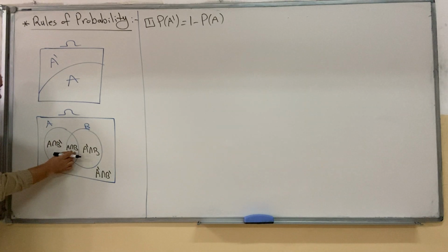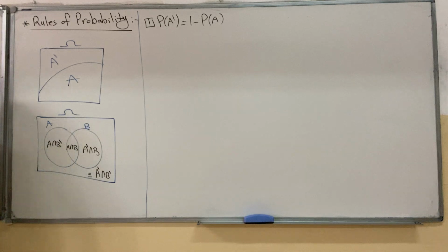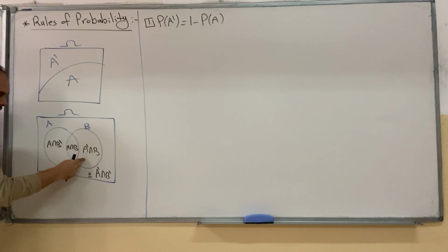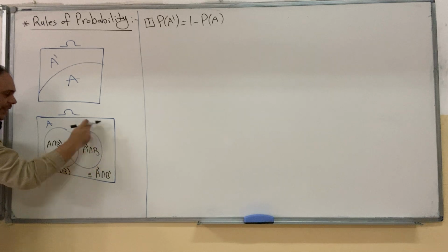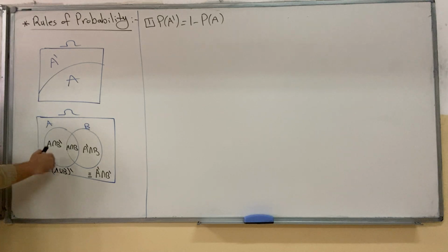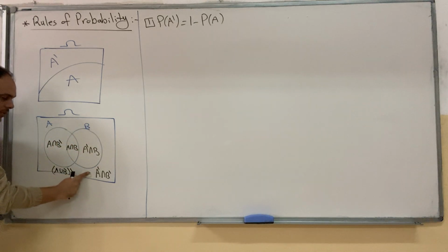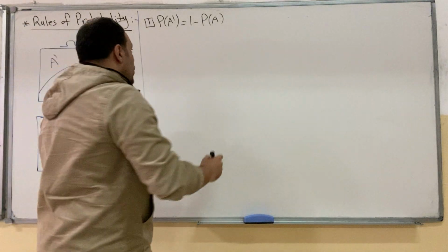This is inside both A and B. This region inside A but outside B, A only. This one inside B but outside A, B only. This one outside both A and B, neither A nor B. The 2 circles together, these 3 regions, is called the union of A and B. The rest, the outer region, is the complement of the union, outside the union. So these 2 statements are equivalent.